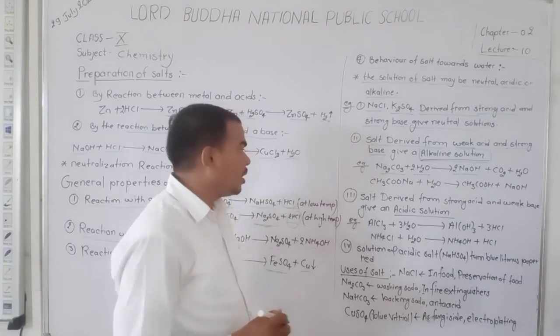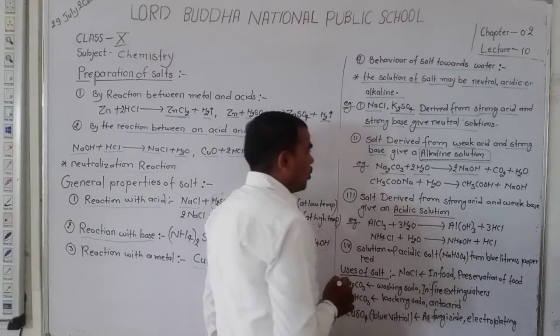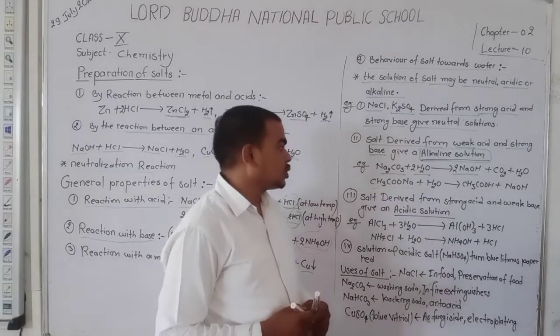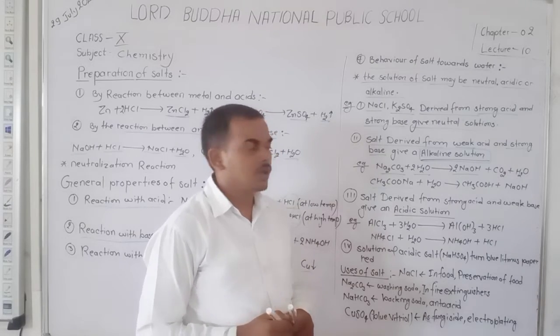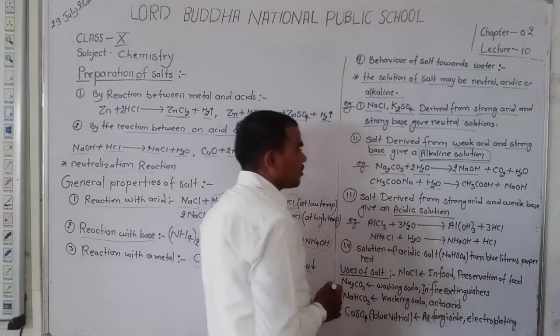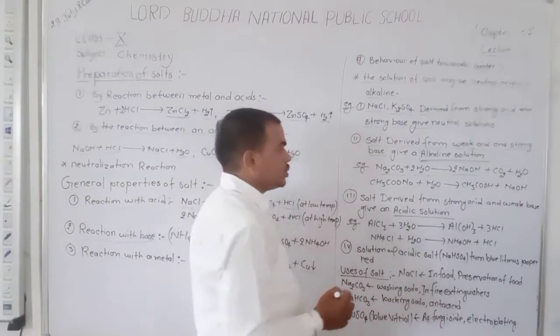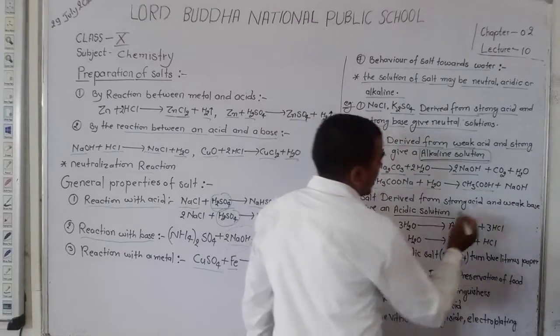Okay, student. And another example here, CH3COONa, that is known as sodium acetate. When we dissolve sodium acetate in water, it converts into CH3COOH, that is acetic acid, and NaOH.